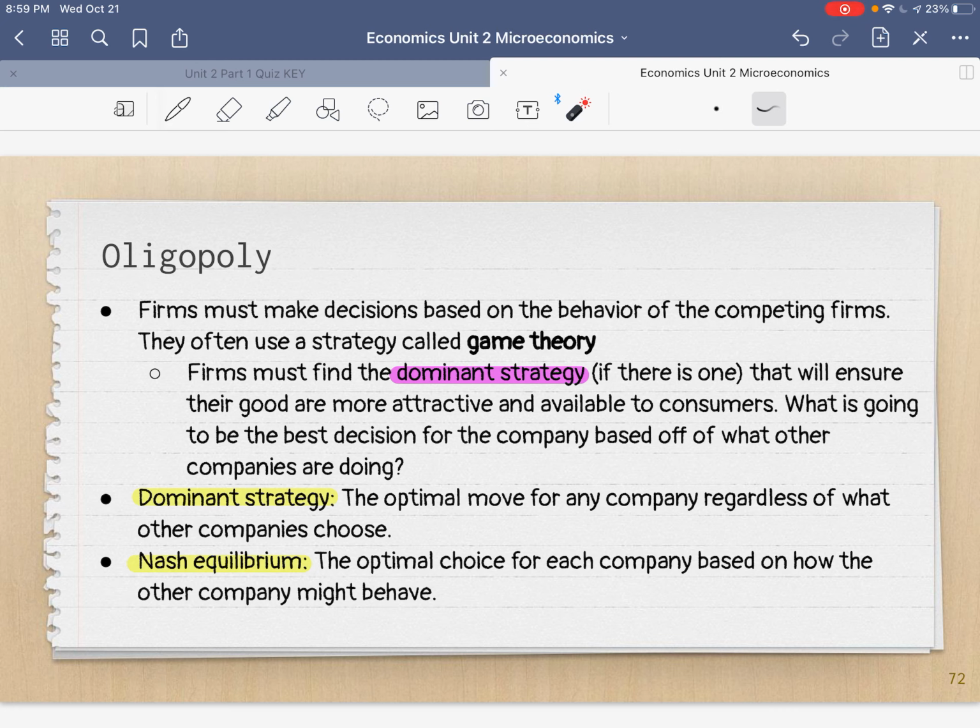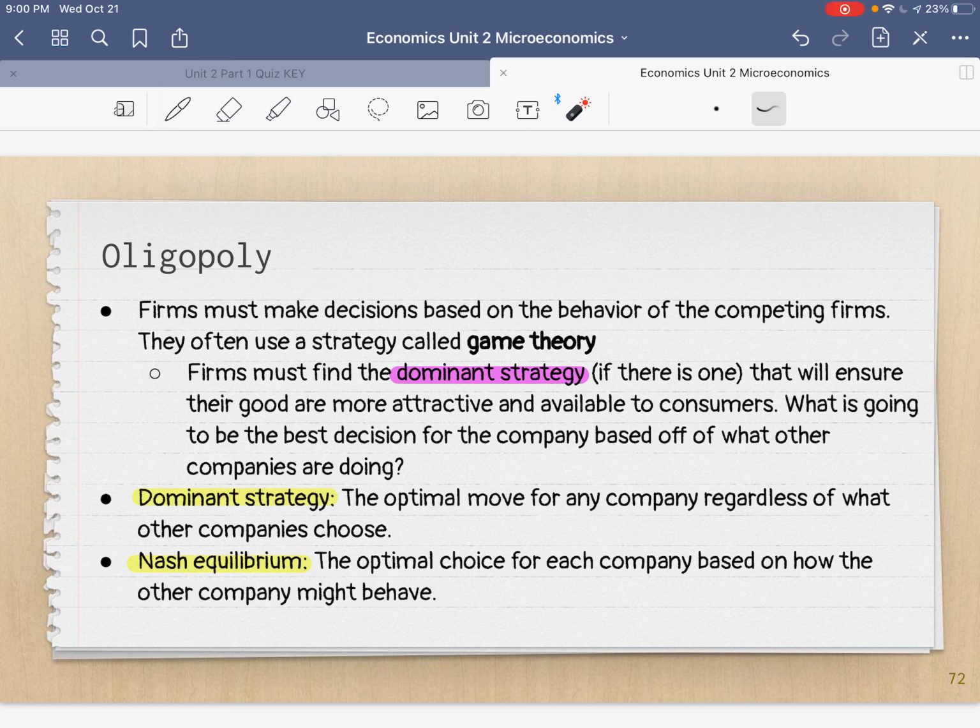So we need to understand 2 definitions here. Dominant strategy. Dominant strategy is the best move for the company, regardless of what the other companies choose. Sometimes companies are just going to win no matter what, and that's their dominant strategy. Okay? Nash equilibrium, named after an economist, is the idea that there's an optimal choice. We can look at a game theory matrix, which I'm going to show you in a second, and know what's going to happen, who's going to choose what, and why.